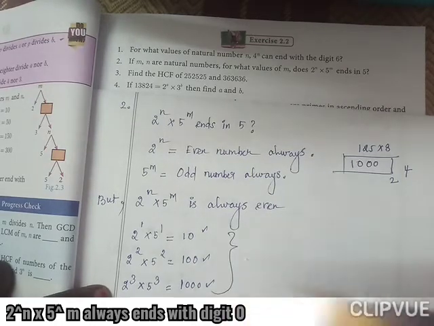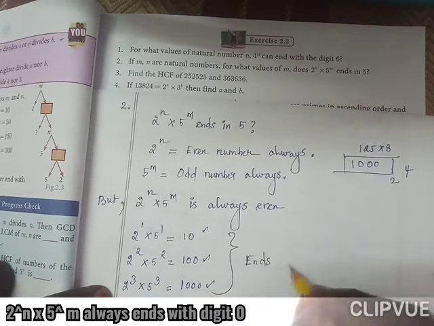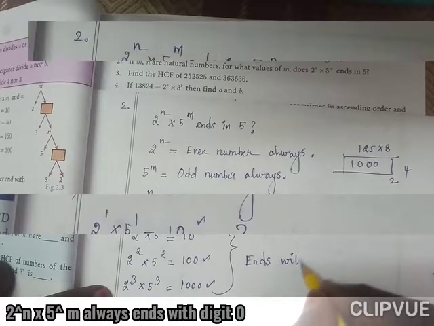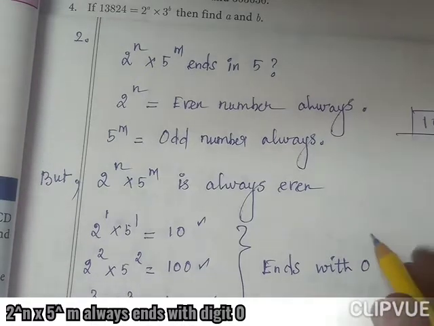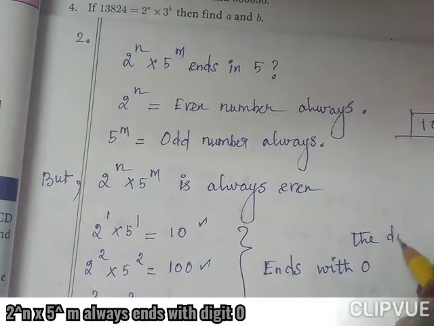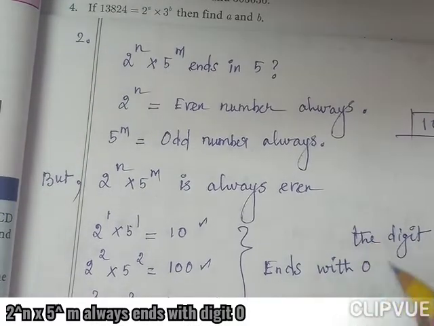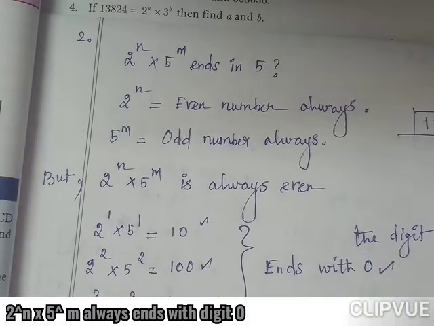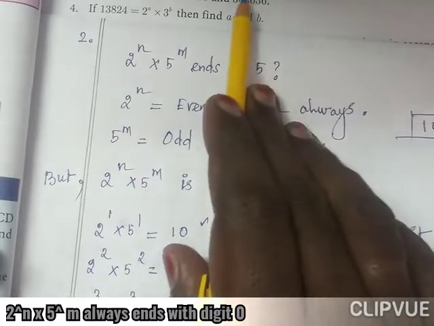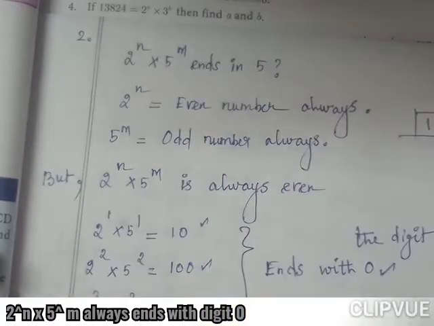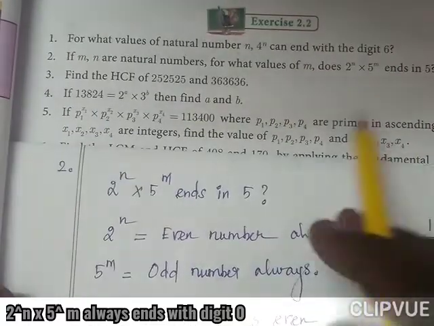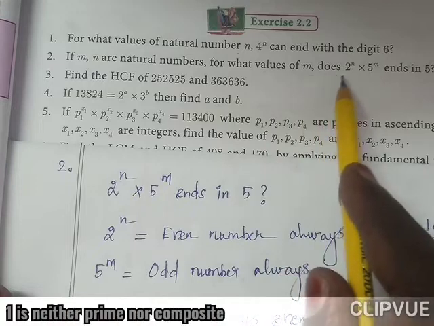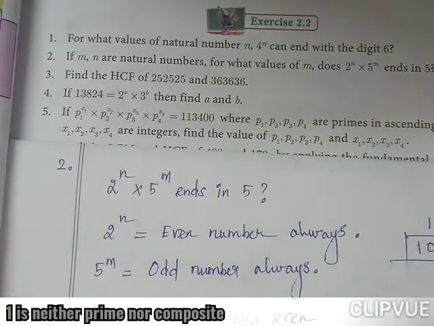And one more important thing, these end with the digit 0. So 2 power n into 5 power m is always even, as well as ends with the digit 0. So for what values of m does 2 power n into 5 power m end in 5?